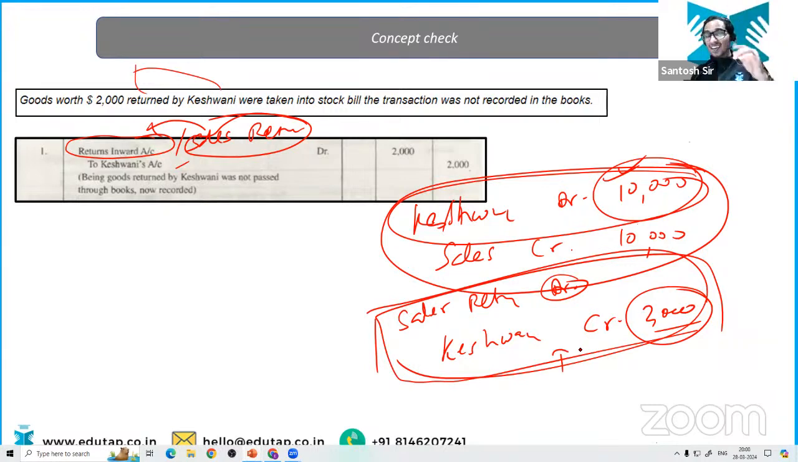Asset is decreasing, and I have told you whenever we decrease our asset, we credit it. That's why Keshwani is getting credited here. ठीक है? Clear? Okay, Vikas, clear?